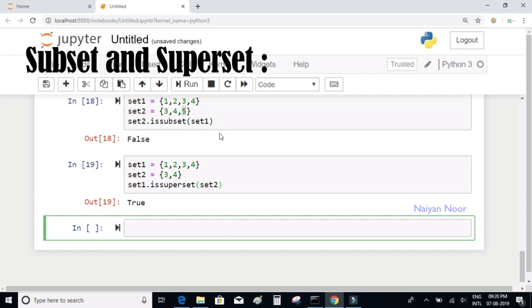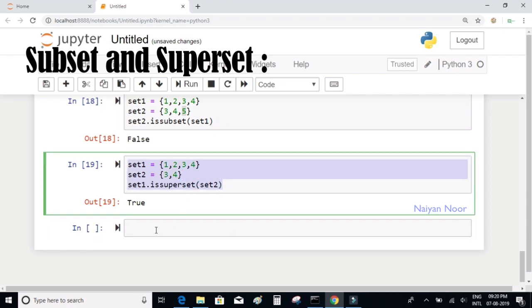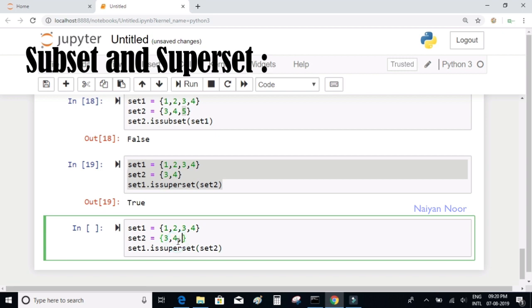So let me try another example here. When I say 3 4 and 5, do you think set 1 is a superset of set 2? The answer should be false, because by the definition, set 1 is a superset of set 2 if set 1 contains all the elements that are present in set 2.